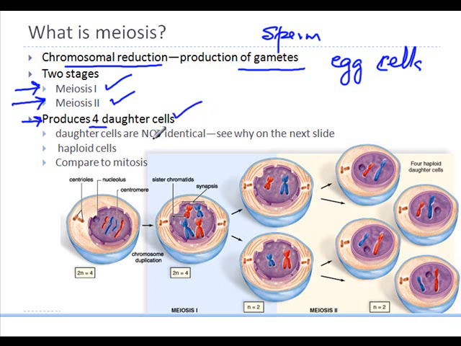Another very important characteristic that we will learn later is that the 4 cells that will form are not identical. Again, this is unlike mitosis. In mitosis, the 2 chromatids separated, and we had identical chromosomes in the new cell. But this is going to be not identical, and we will see more of this on the next coming slide. Another overview feature for meiosis is that the 4 daughter cells that are produced are haploid.